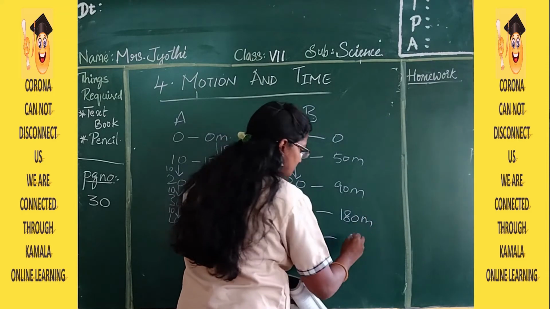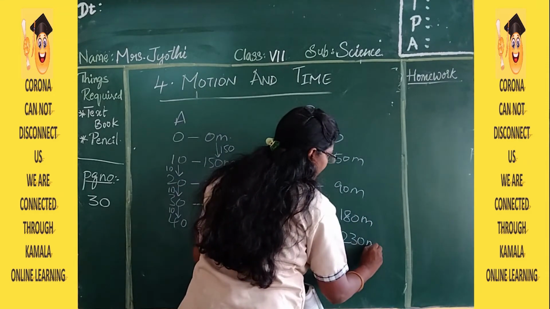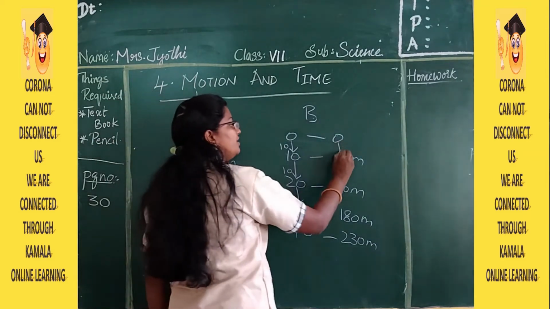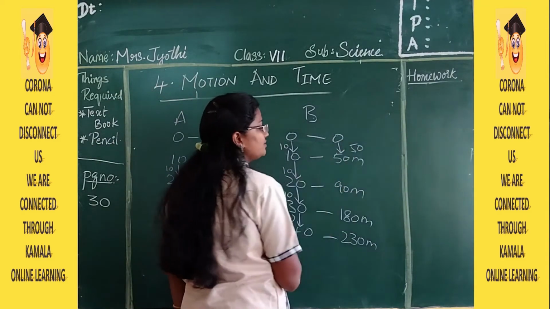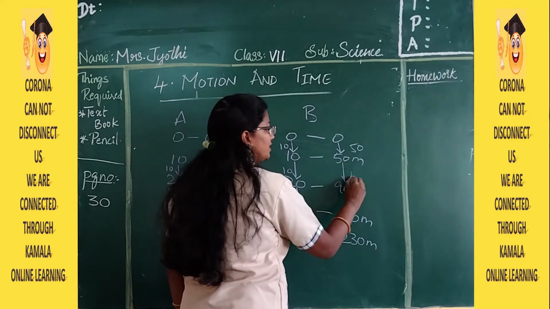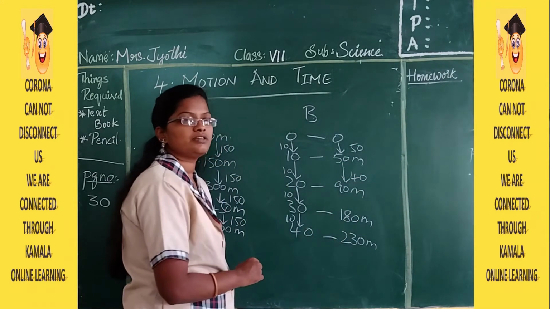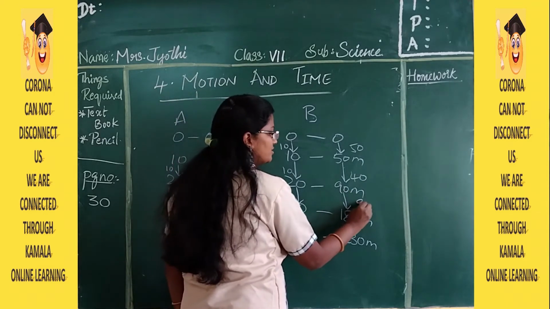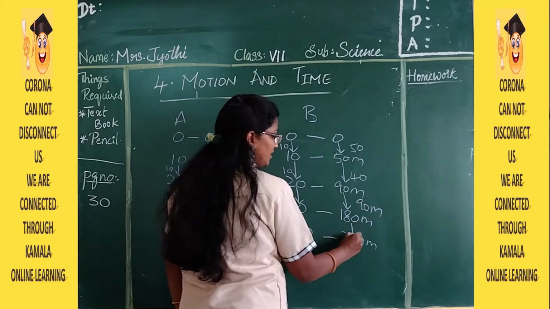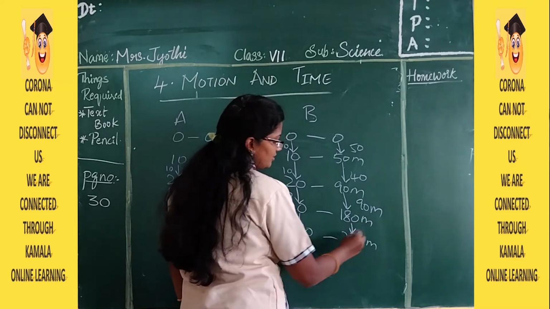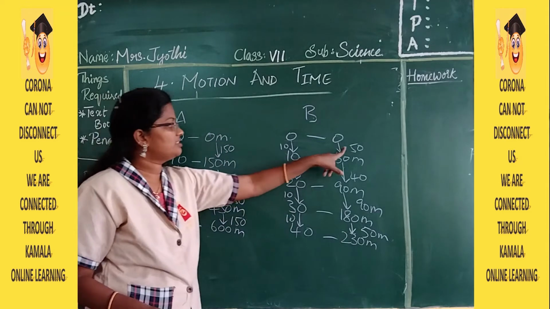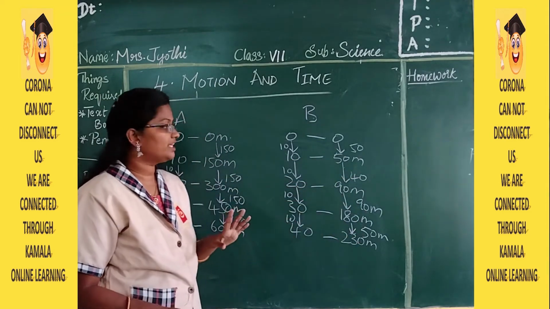Then the last one is 230. Now see the difference here. From here to here it is 50 meters, and from 50 to 90 it is 40 meters. Yes, subtraction I am going to do. Then here to here it is 90 meters, and here to here it is 50 meters. So this is the difference for every 10 seconds.